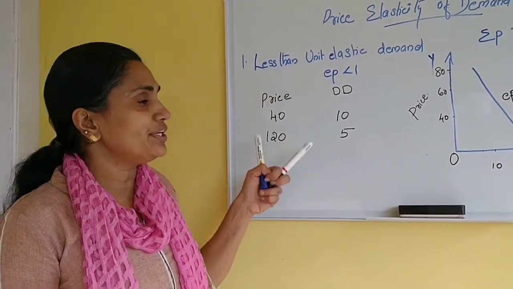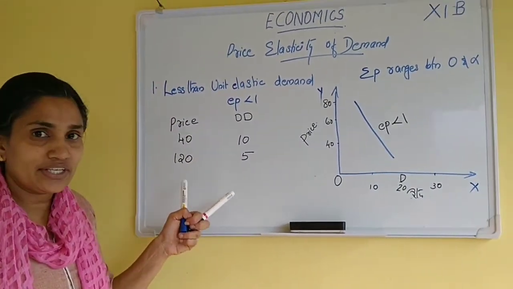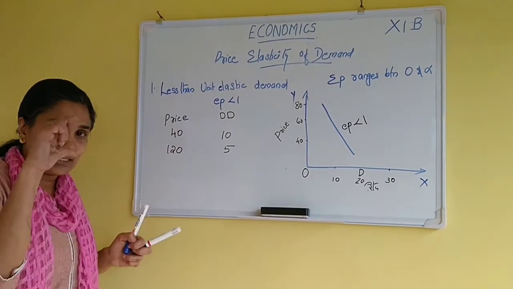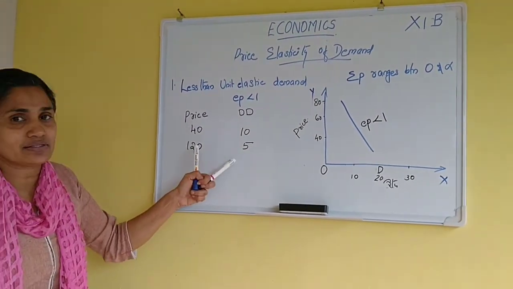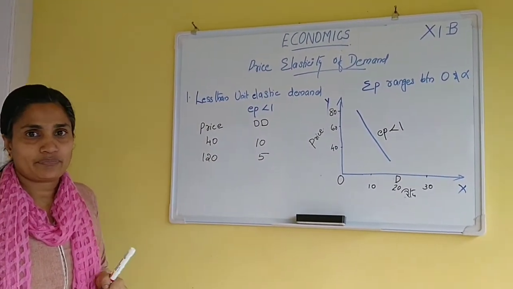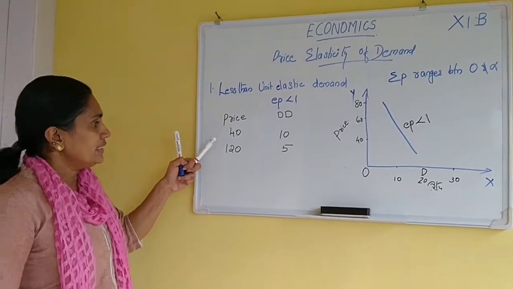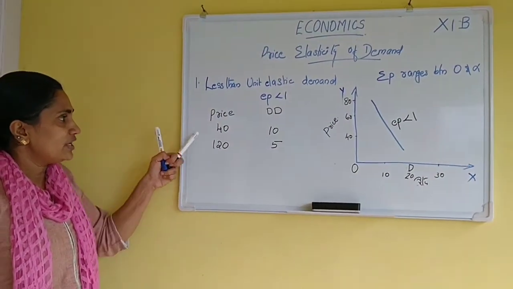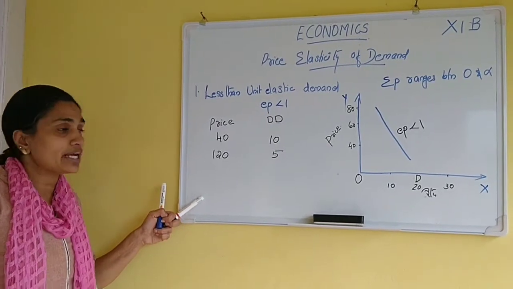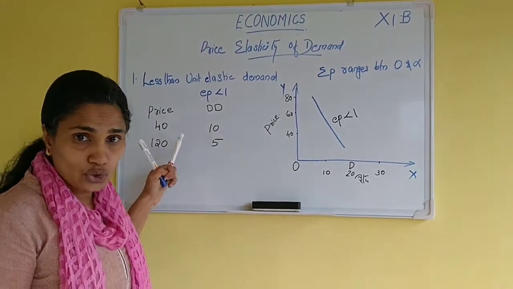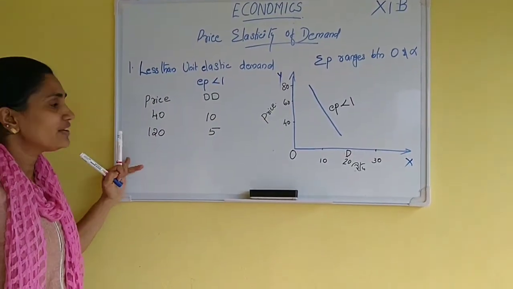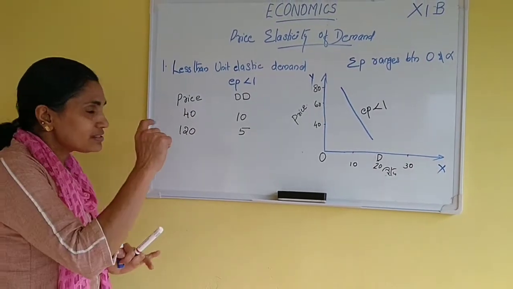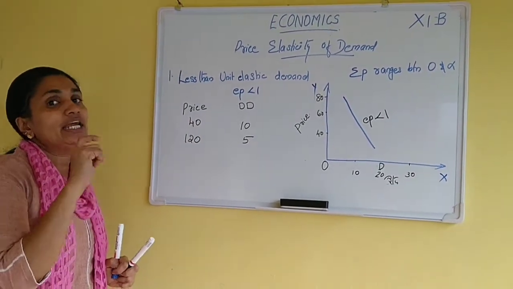The quantity demanded decreases, but the rate of decrease is very small, 10 to 5. So when there is a higher change in price, there is a smaller change in quantity demanded.